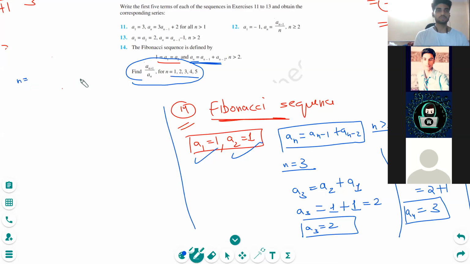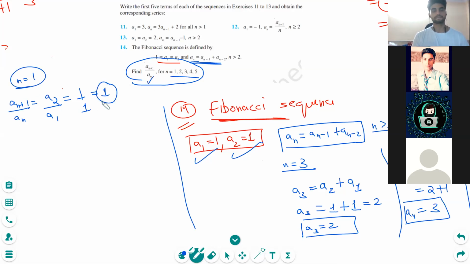First let's find this for n is equal to 1, an plus 1 upon an. So an plus 1 means a2 upon what? A1. So a2 upon a1. A2 was 1 and a1 was 1 again. So 1 upon 1 is 1. So my answer for n is equal to 1 is 1.